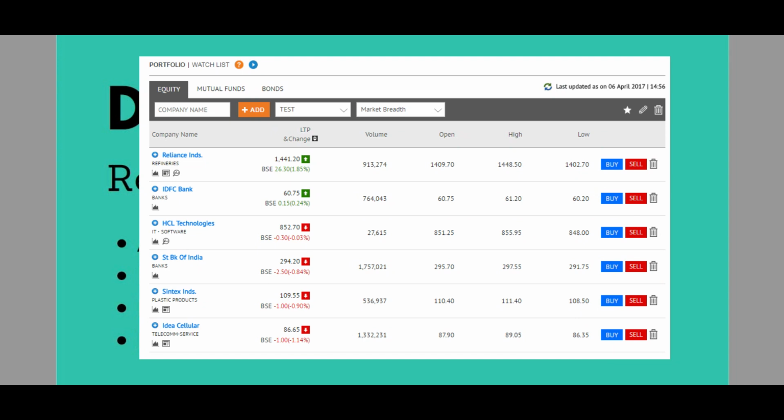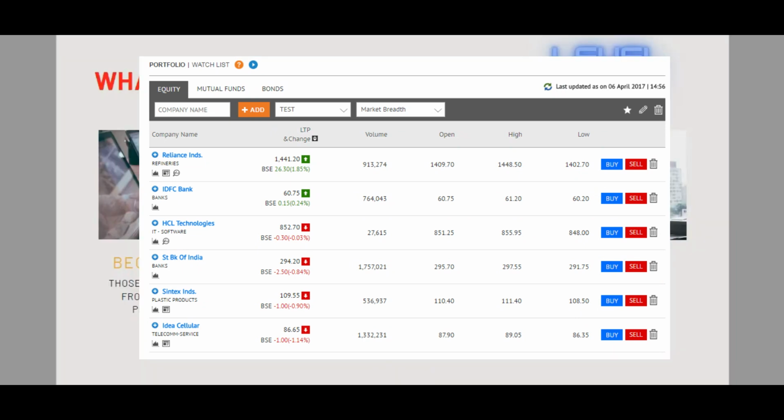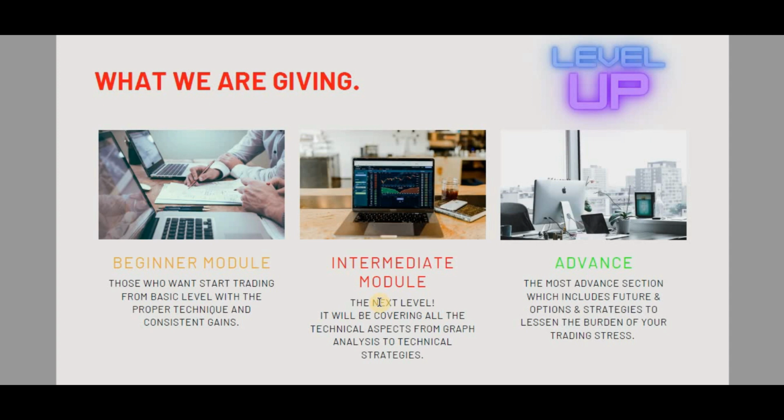You can see these are the modules we have: beginner, intermediate, advanced, so we are leveling up. You can go through that, and I have already uploaded the Hindi version of beginner. Intermediate is also in process, and advanced is something much more advanced, so we will go further. Don't rush to learn everything. If you can learn in Hindi as well, you can definitely go and learn in Hindi.